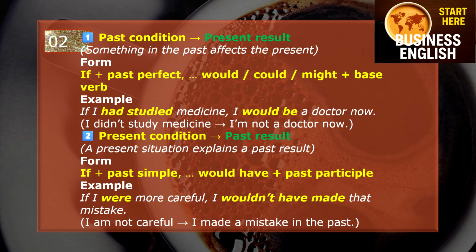Next one, present condition, which becomes past result. A present situation explains a past result. The form: if plus past simple, would have plus past participle. Example: If I were more careful, I wouldn't have made that mistake. I am not careful, so I made a mistake in the past.